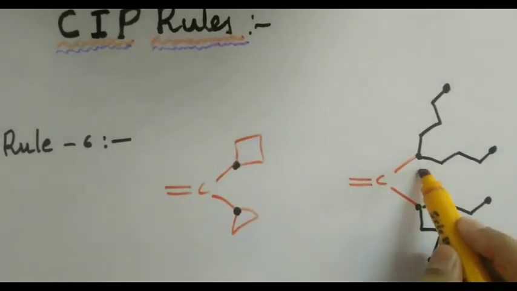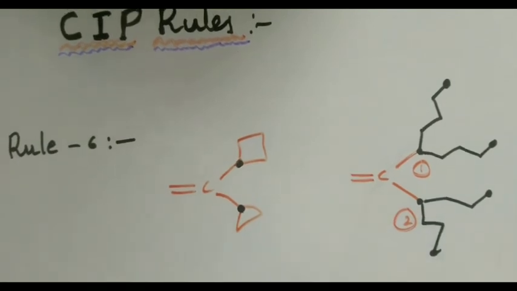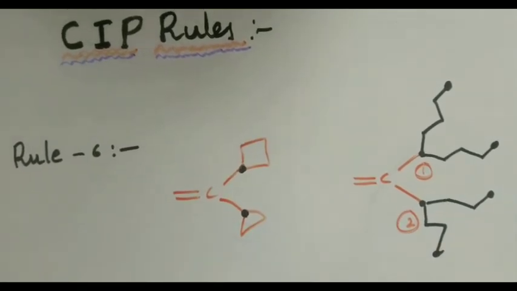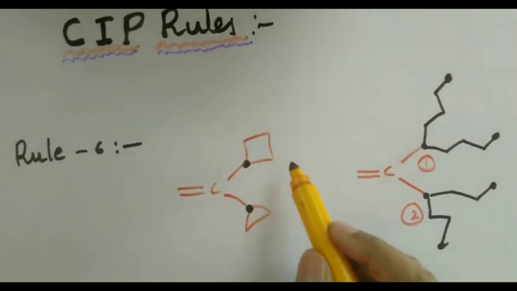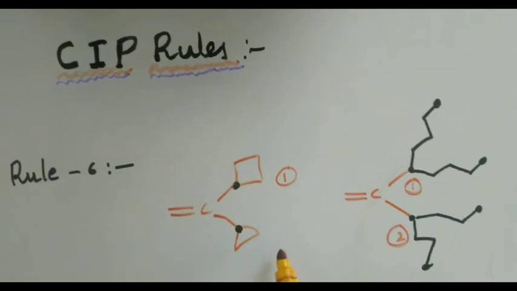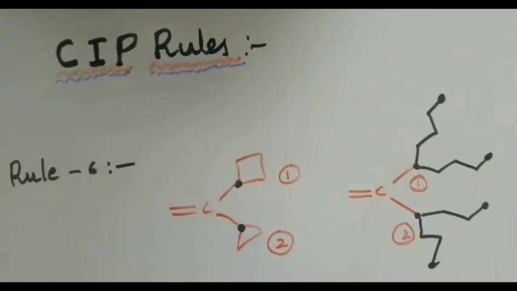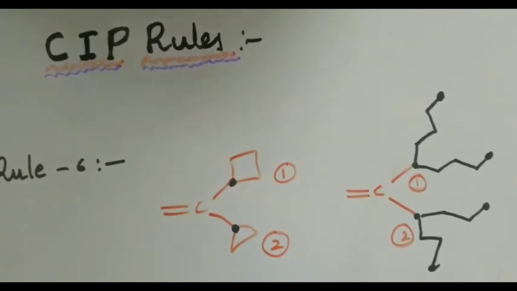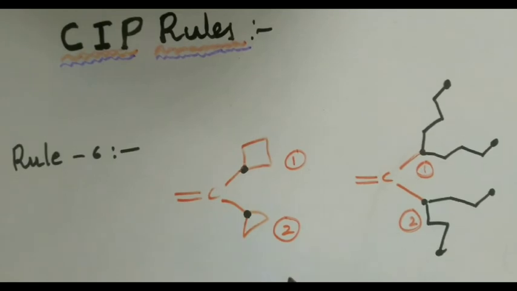Definitely this is 1 and this is 2. In another way, whenever homocyclic rings are there, the cyclic ring having more atoms always gets more priority, and the ring with fewer atoms gets the next priority. But mind you, when there is a heteroatom, this may not hold true. Let us explore that with an example.